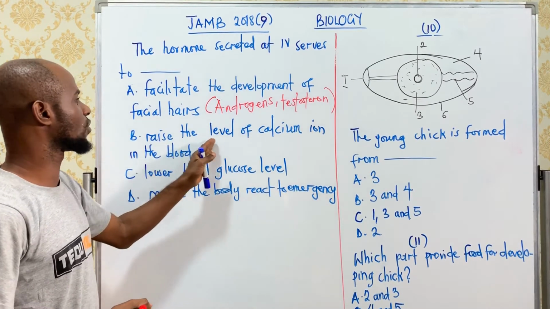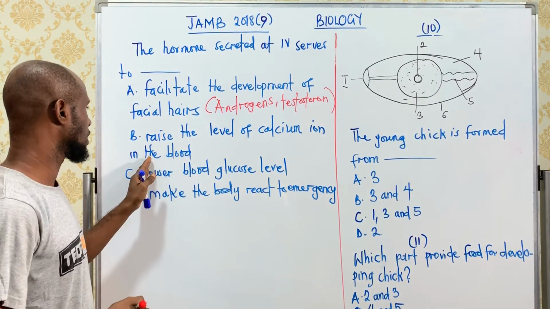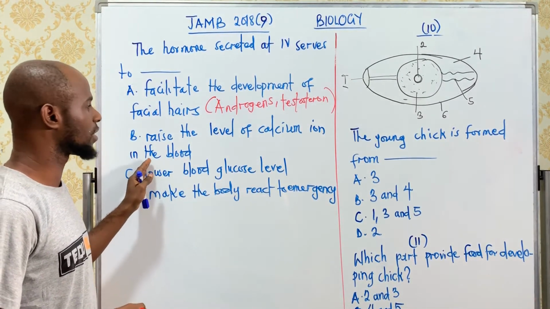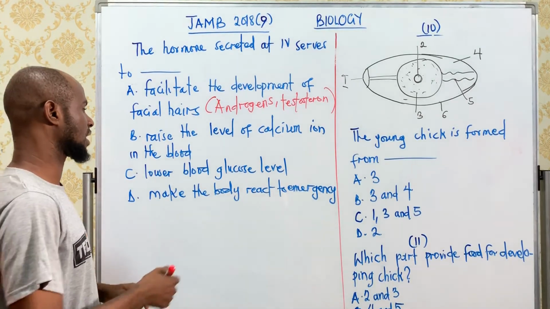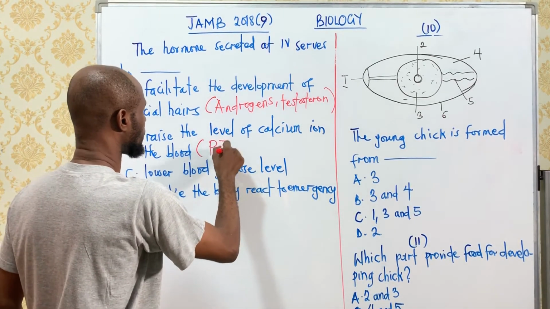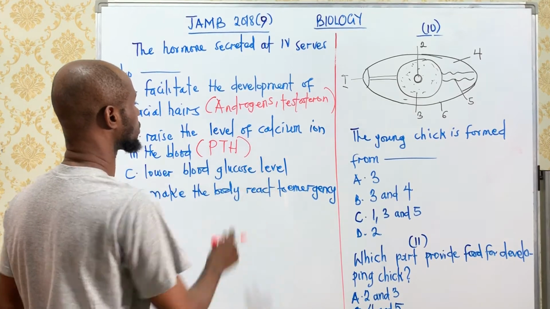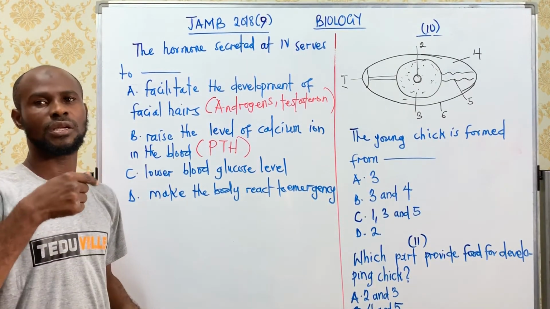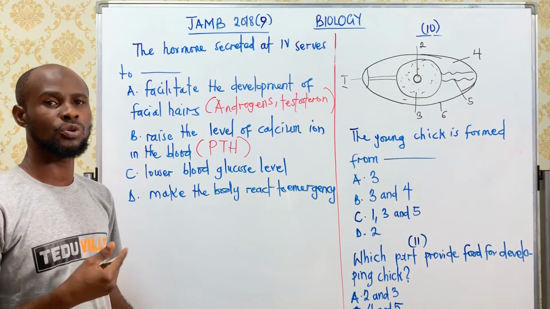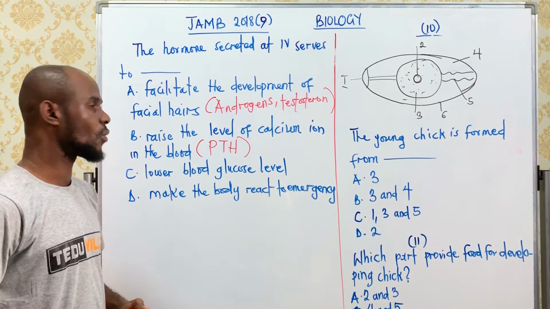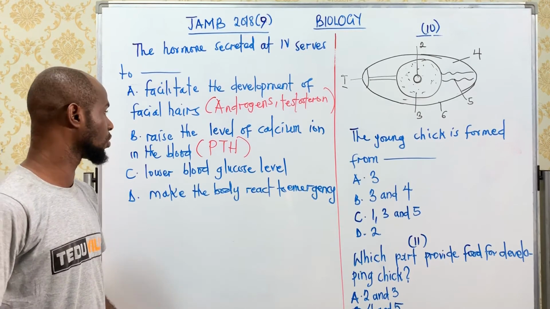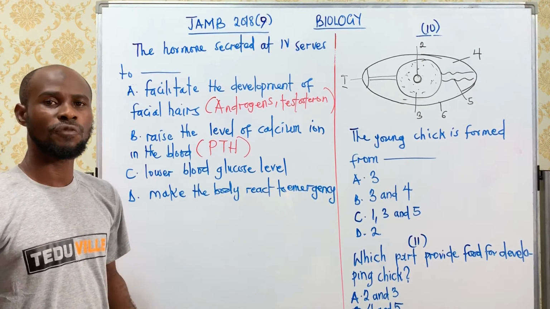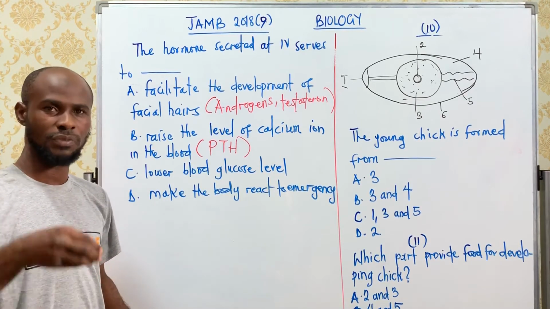B, raise the level of calcium in the blood. The hormone that raises the level of calcium in the blood is called the parathyroid hormone, the PTH. We have 4 smaller glands located behind the thyroid gland that produce the parathyroid hormones. And what is the function of parathyroid hormone? It is responsible for raising the level of calcium in the blood.